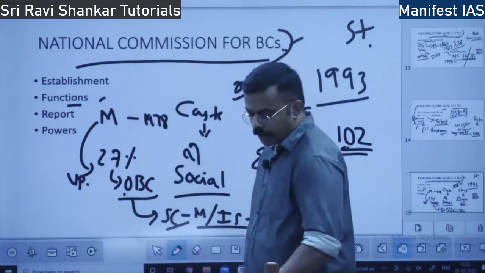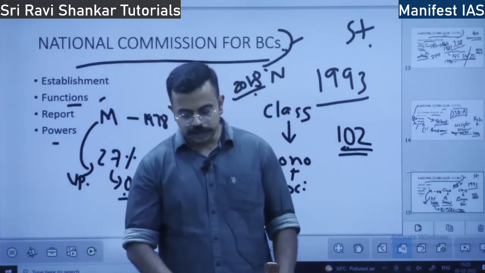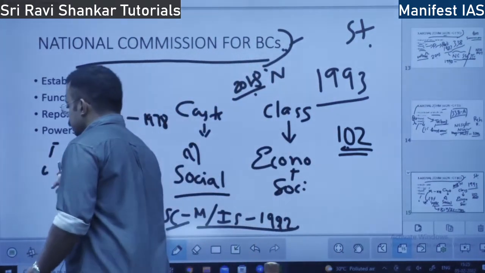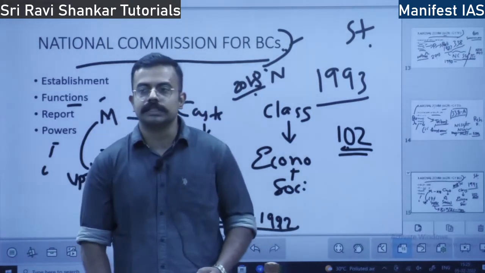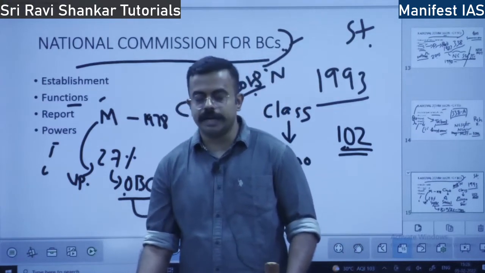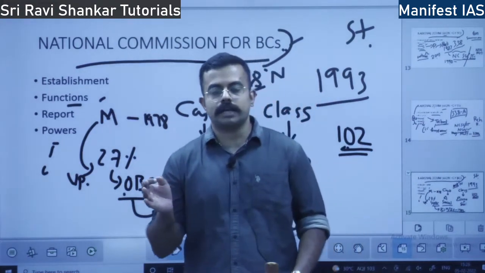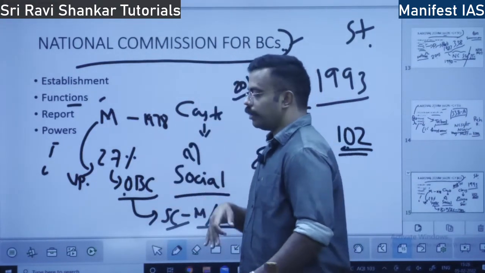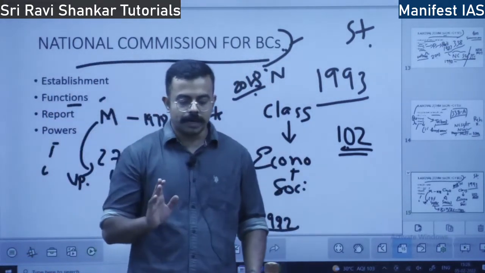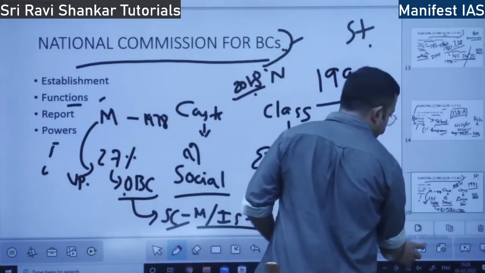Okay, next is the powers of the commission. What are the powers? The powers are similar to NCSC and NCST. It acts like a civil court. It can summon any person in front of it, and it can receive evidence. It can ask for evidence, and also it can ask for public records from public officers. And also it can issue summons to any person to come and appear before it. These are certain powers of the National Commission for Backward Classes.